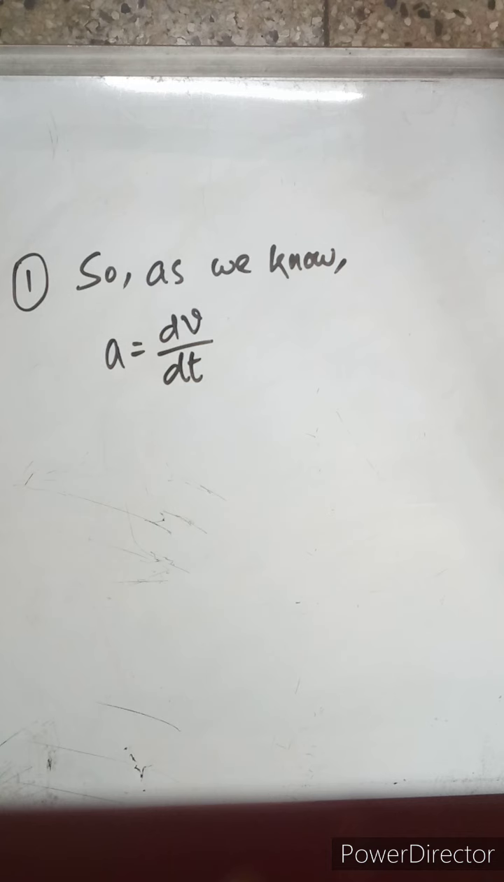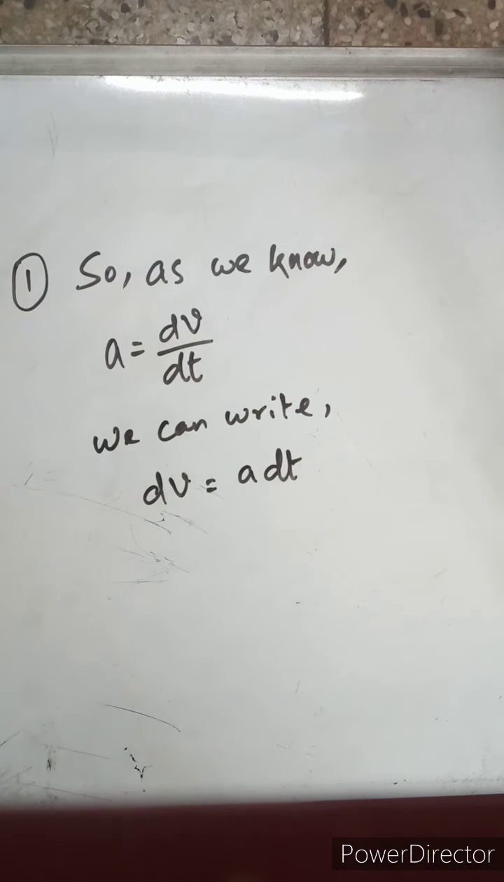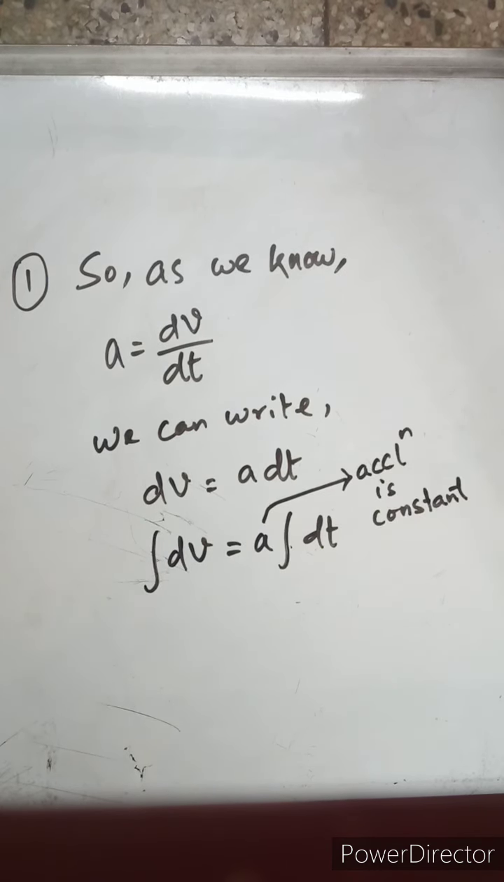So we have instantaneous acceleration, which is equal to dv by dt. We can cross multiply it: dv is equal to a dt. Now remember, we are dealing with constant acceleration every time, the uniform acceleration that I told you about right from the beginning. So integrating dv, we get the integration of